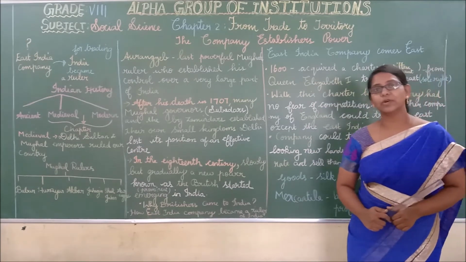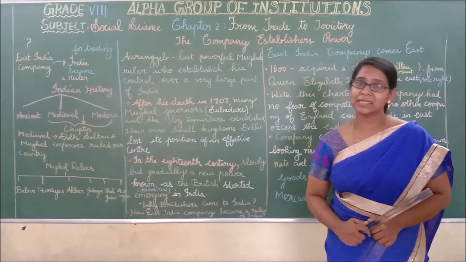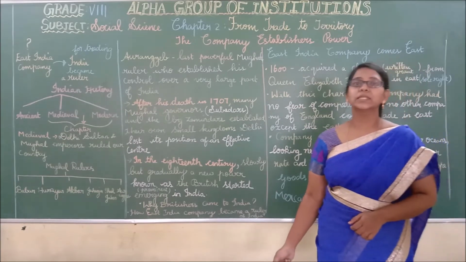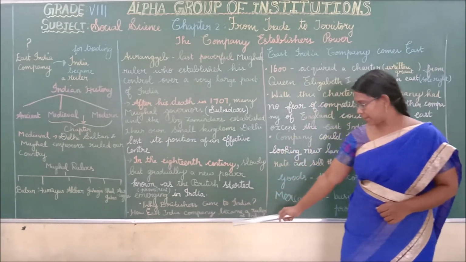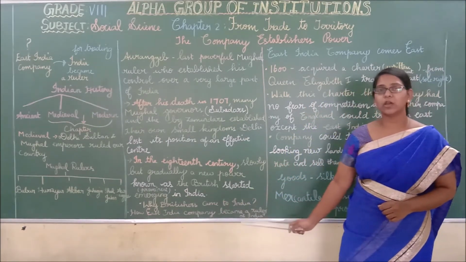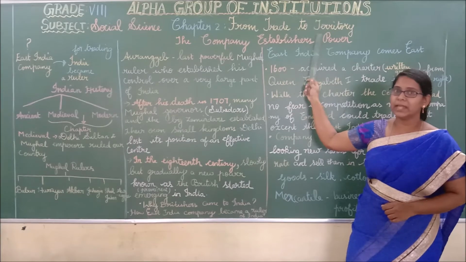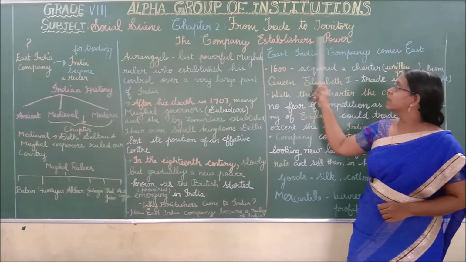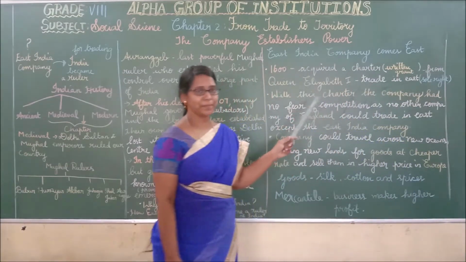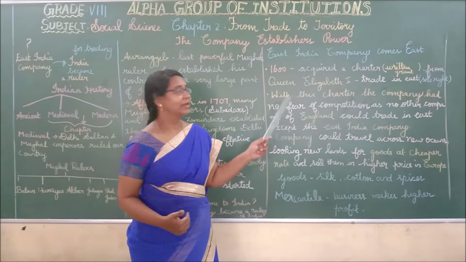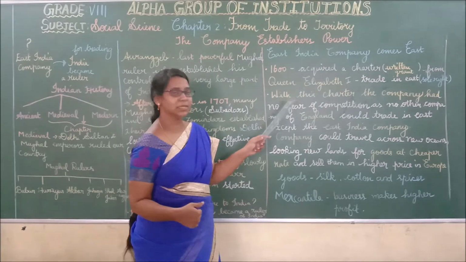We have the answer for the first question: Britishers came to our country as traders. Now we are going to learn the answer for the other question, how the East India Company became a ruler of India, in our chapter From Trade to Territory. The Company Establishes Power. Now we learn how the East India Company comes East.